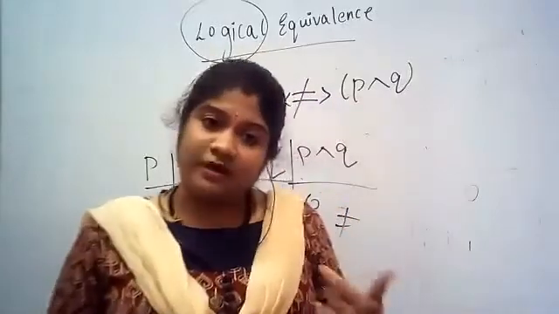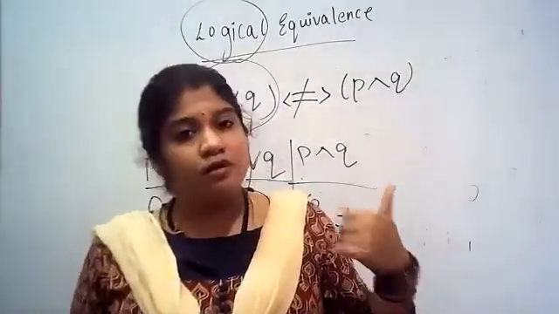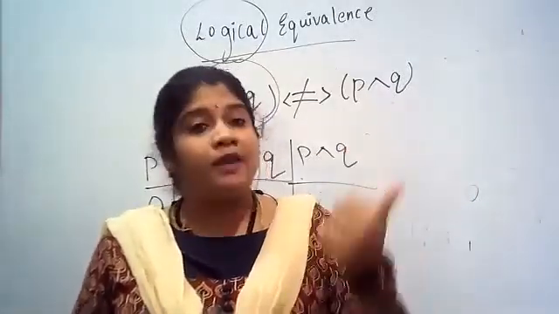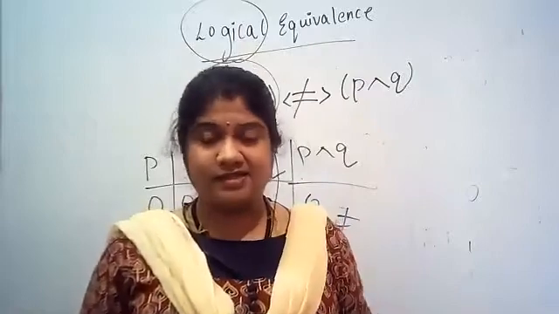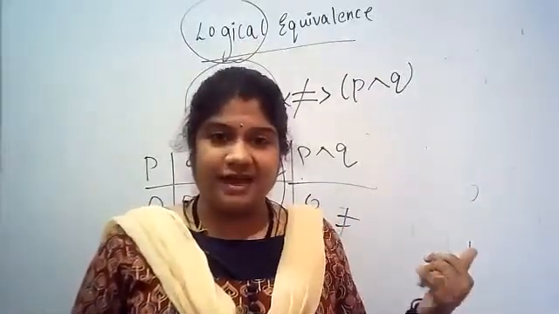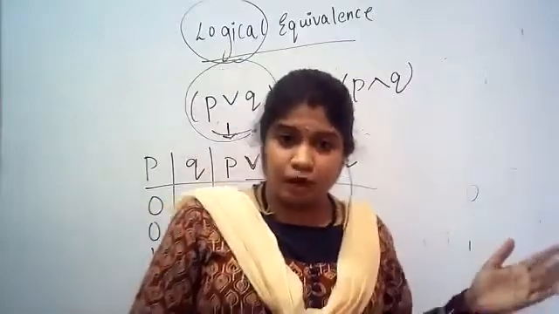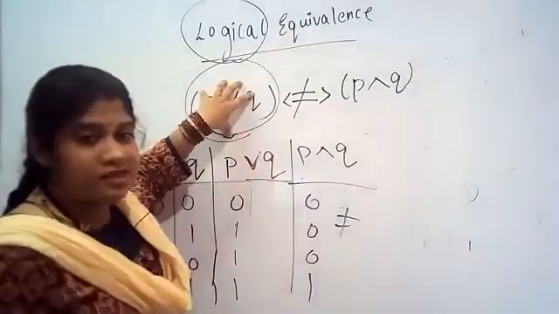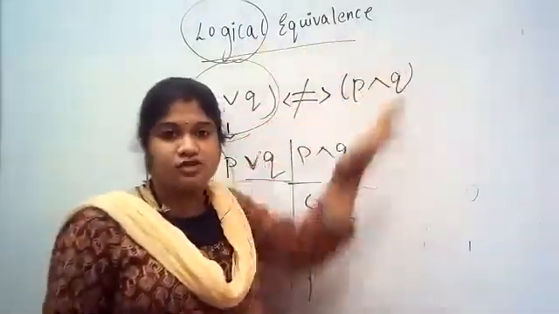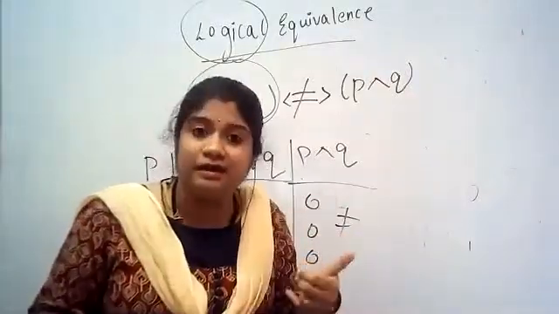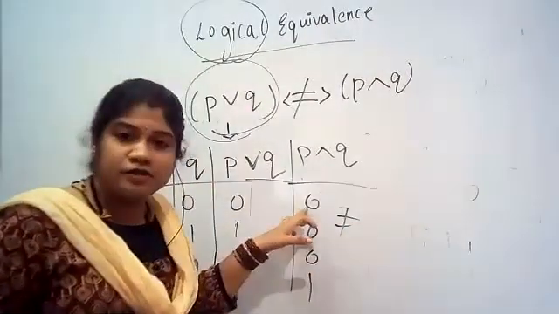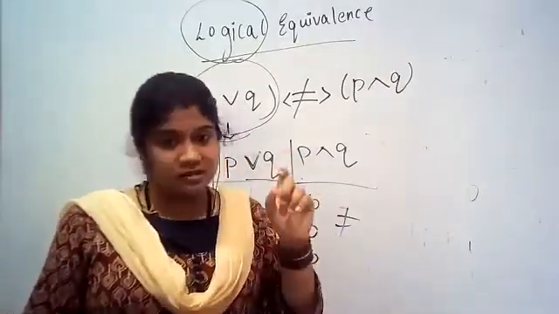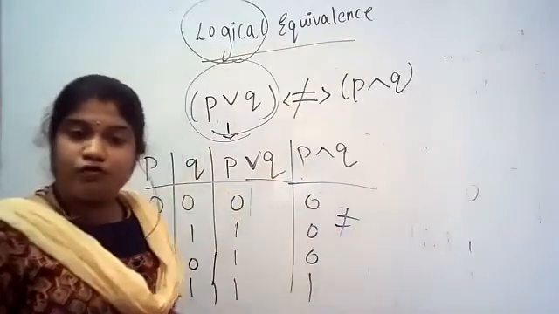So what we studied last class was about tautology. Tautology, everything should be 1. Contradiction, everything should be 0. Contingency, a combination of zeros and ones. Whereas in this next topic, logical equivalent, it is similar to the other problems, but here there are two propositions, and they need to be equal with each other. That means 0 should match with 0, and 1 should match with 1. This is called logical equivalence.